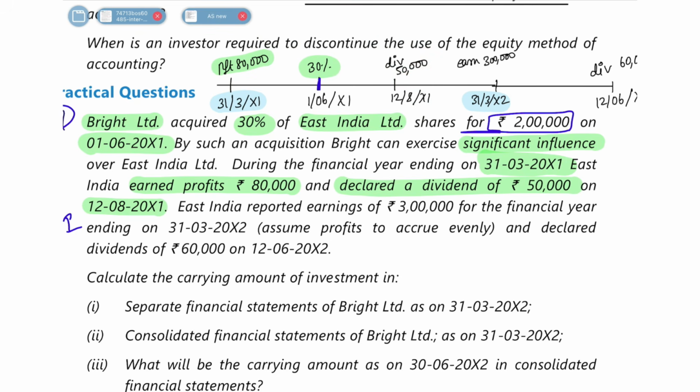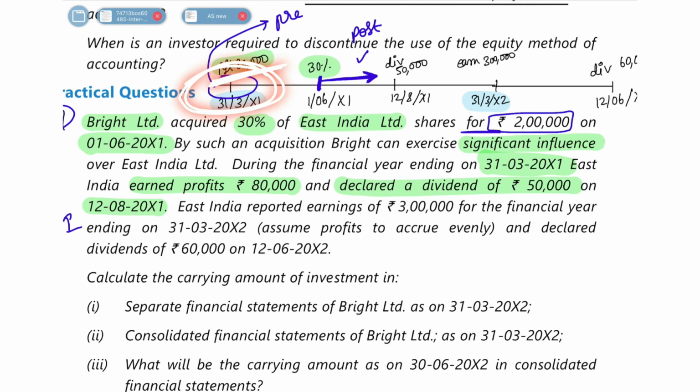That means we have invested on this date. Any dividend related to the profits that we have earned after this period will be our post-acquisition profit. But if any dividend is declared from this earlier profit, it will be a pre-acquisition dividend. Why? Because at that time we were not an investor.